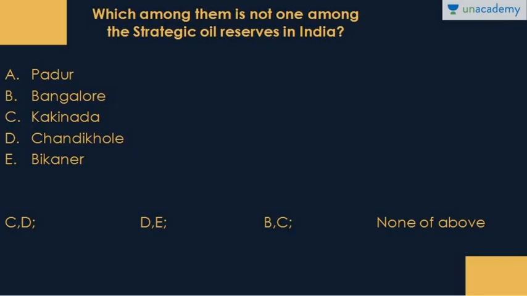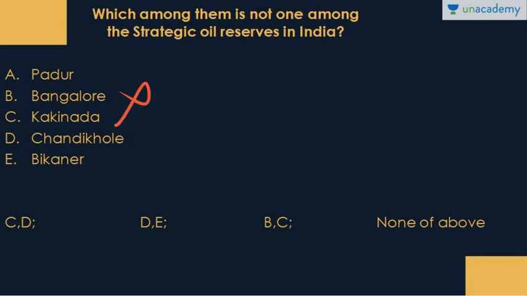Next. Which among them is not one among the strategic oil reserves of India? Padur, Bangalore, Kakinada, Chandikol, Bikaner. So the correct answer to this question is C. They have asked which among them is not. So it is Bangalore that is not one of them.